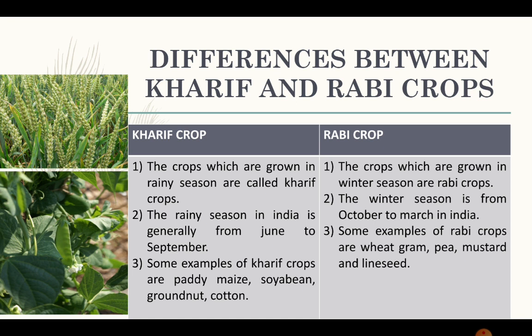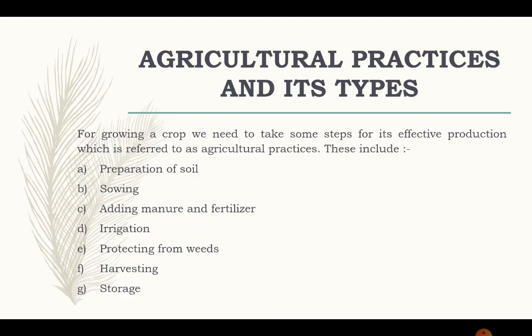The examples of Kharif crops include paddy, maize, soyabean, groundnut and cotton. Whereas the examples of Rabi crops are wheat, gram, pea, mustard and linseed. In the diagrams given, you can see the first one is the Kharif crop and the second one is the Rabi crop. This is an important 3-mark question which you need to write yourself in your copy, under the heading: major differences between Kharif and Rabi crops.